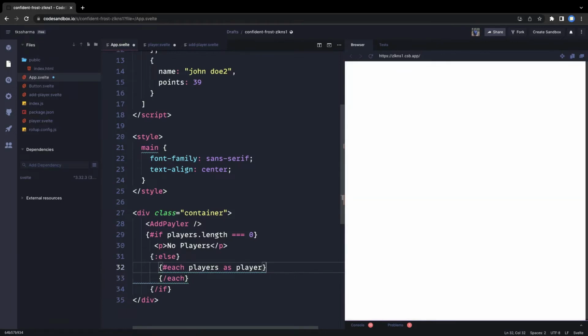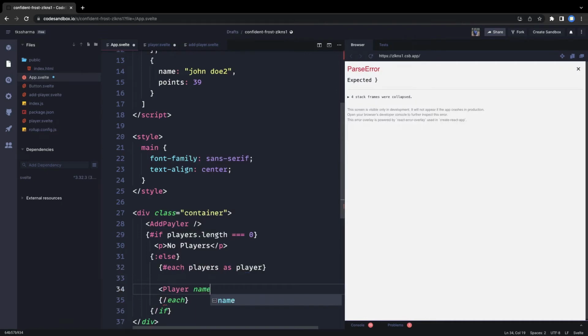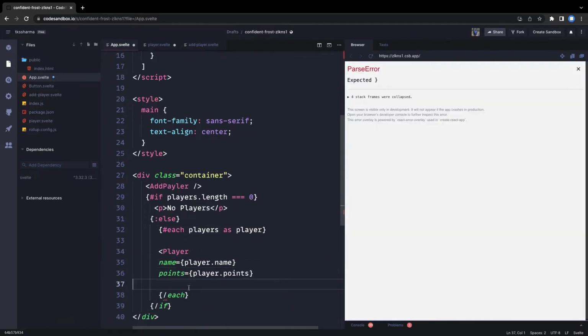And inside this we can render the player component, and we need to pass the name of the player, which is player.name, and the points, player.points. We are going to have an event which will help us to remove the player from this list that we will add later.